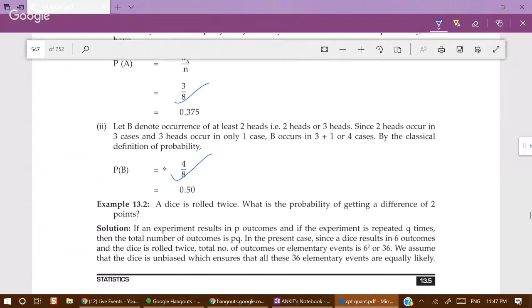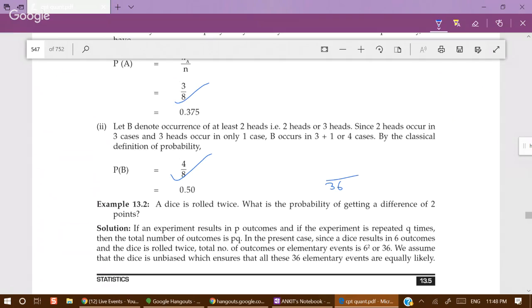Now, a die is rolled twice. What is the probability of getting a difference of 2 points? For our convenience, without writing the entire sample space, we know that 1 1, 1 2, 1 3, and so on up to 1 6. In the same way, 2 1, 2 2, 2 3, 2 4, 2 5, 2 6, then 3 1, 3 2, then 4 1, 4 2. That means there are 36 elements in the sample space.